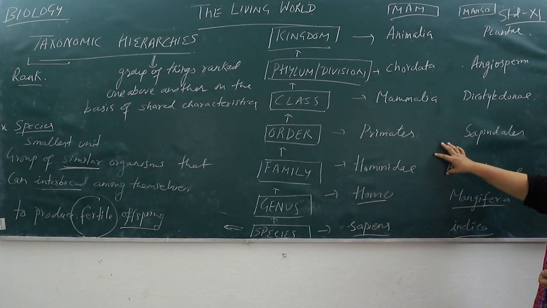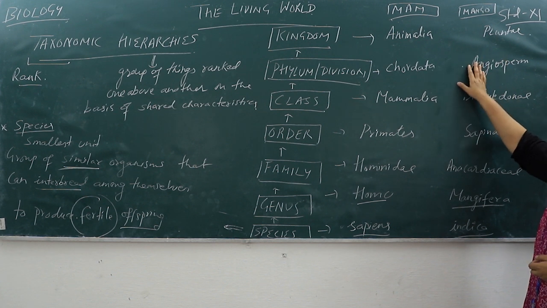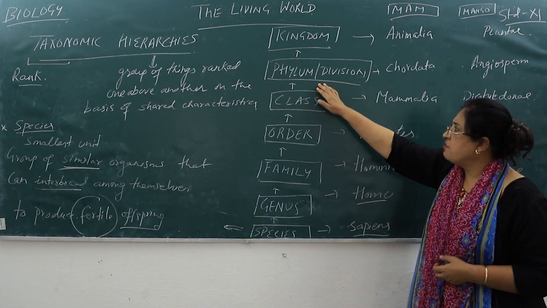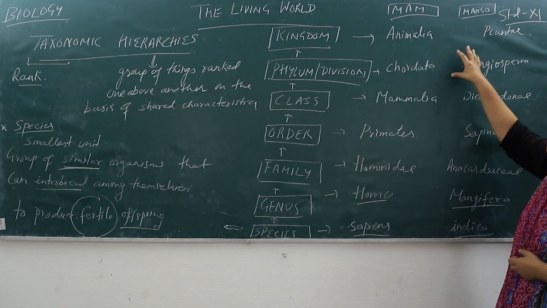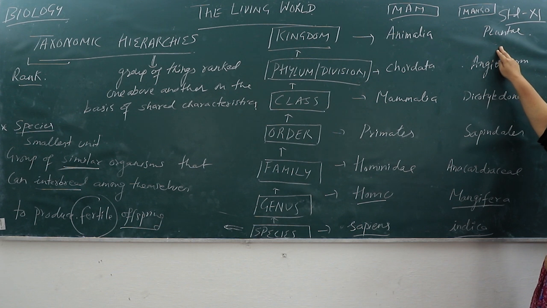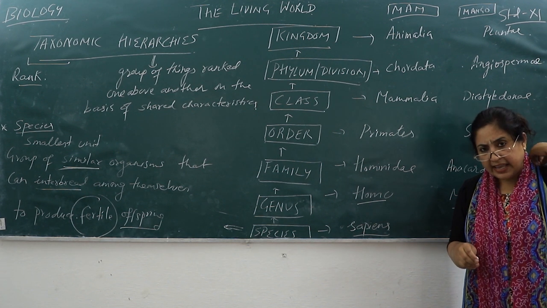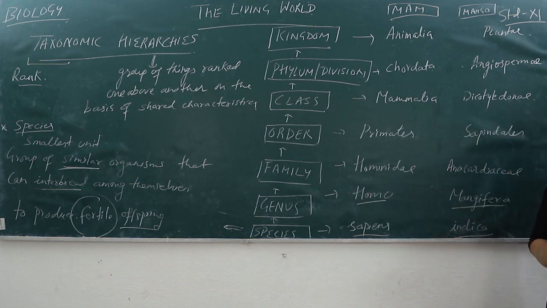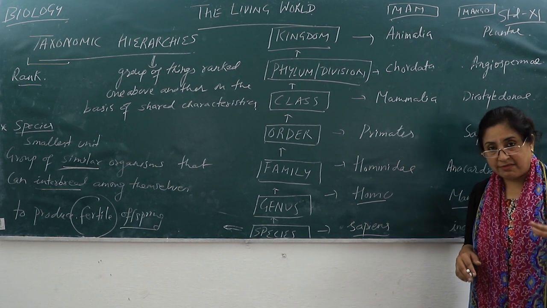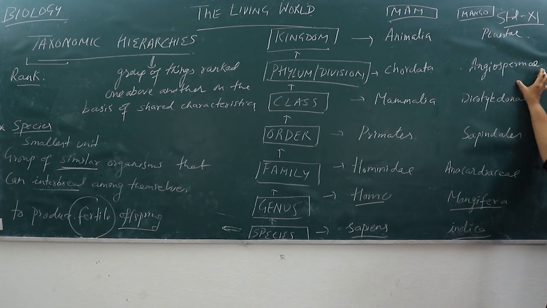Now we have taken the example of a plant, that is the mango. In plants, usually instead of phylum we use the word division. So what kingdom does mango come in? It comes in kingdom Plantae. Then the division is Angiospermae. Angiosperms you have studied again in standard 9. Angiosperms means the flowering plants, the plants which flower and produce seeds. So that division is Angiospermae.